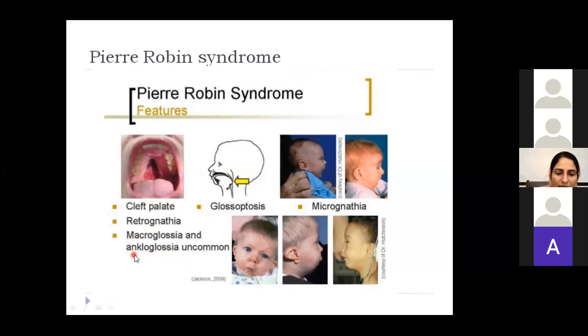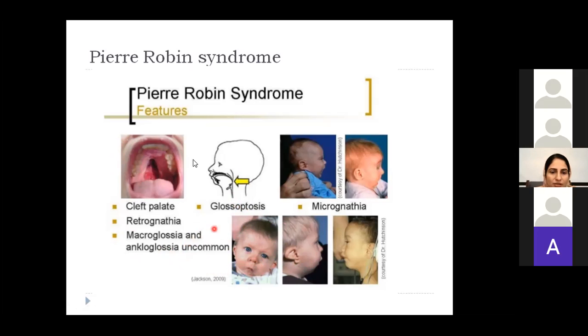Either it can be ankyloglossia or macroglossia. Macroglossia means a very large tongue. Ankyloglossia is when there is tongue tie. You may have heard that the tongue is tied or fixed to the floor of the mouth so that the baby cannot speak very well. So this is known as Pierre-Robin syndrome. These syndromes happen because of abnormalities in the neural crest development.